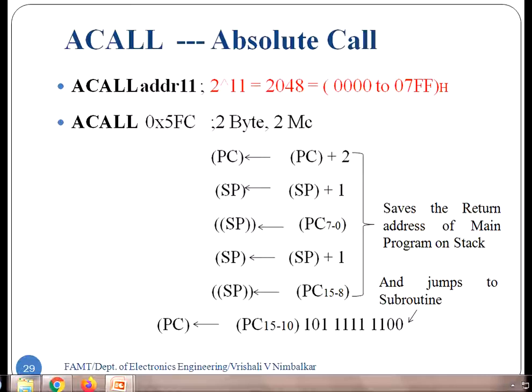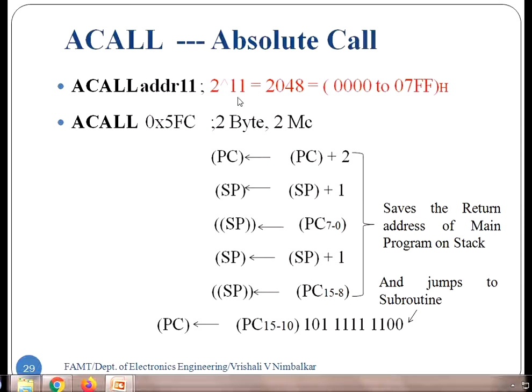The subroutine should be within 2 KB memory space from this call instruction. 2 raised to 11 gives 2048 memory locations, rounded up to 2K. So the address should be of 11 bits.